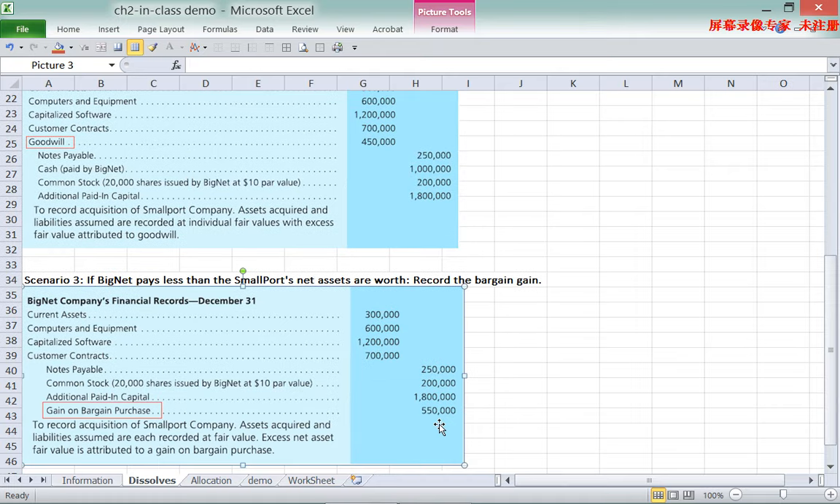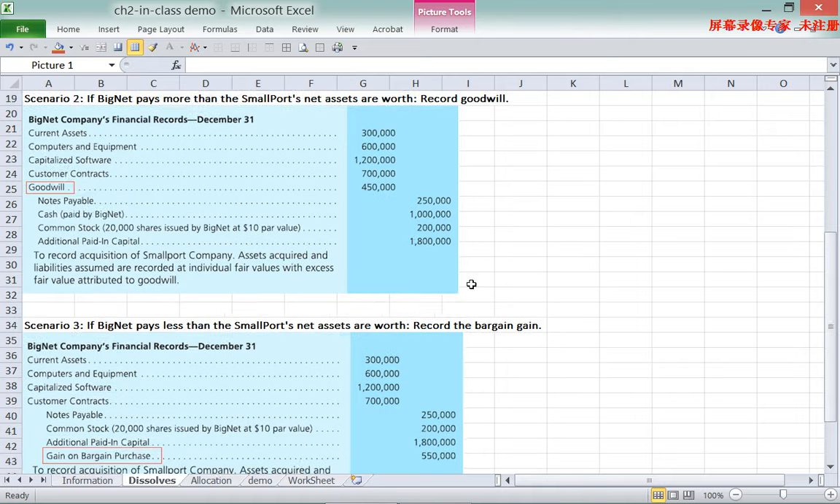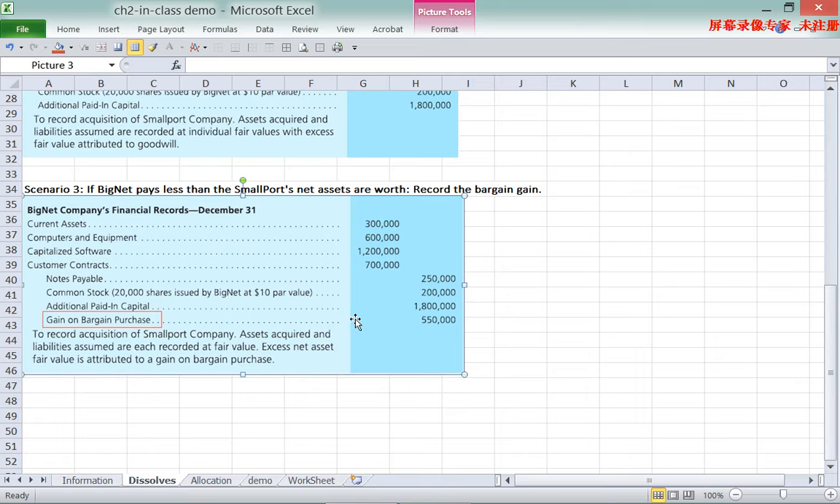In the third scenario, the parent didn't pay any cash, so the underpayment here, compared to exactly the same case, means that the parent actually has a gain. This gain is recorded in the parent's accounting system as the gain on bargain purchase.